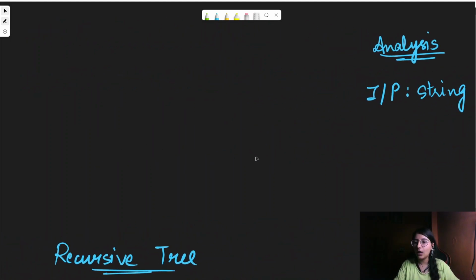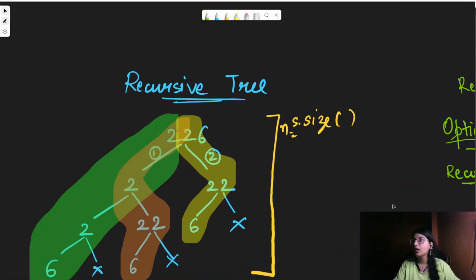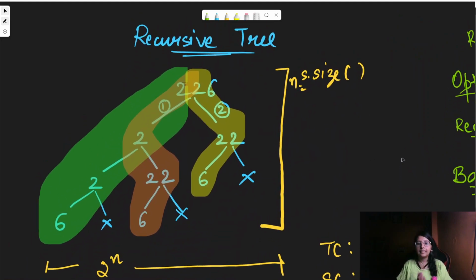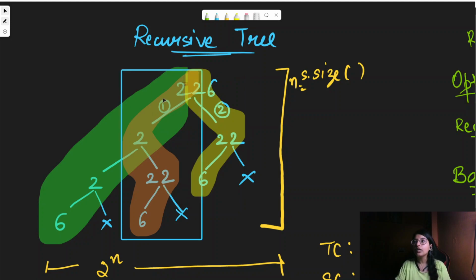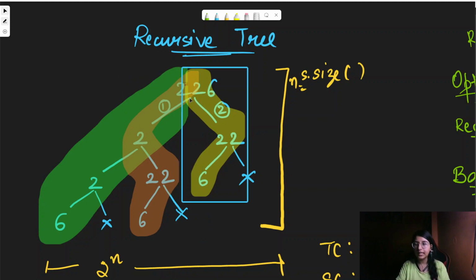Now comes the part of how the recursive solution would look. Basically this question is all about whether we are selecting a single digit or a double digit. So here if we take the second example, which was 2 2 6, right? If we select just 1 digit, that's why I put here 1, then only a 2 would be selected, right? So I selected this 2. And if we select 2 digits, then 22 as it is would be selected. So that's why I selected 22.